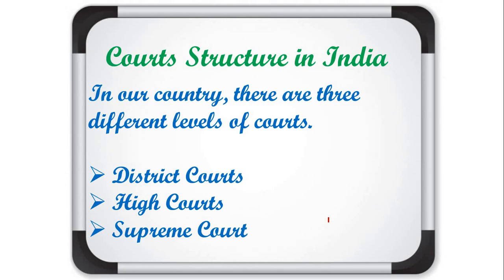High court is at the middle level, and there is a provision of a high court for every state in our country. But as I told you, Punjab and Haryana have a common high court, and the four northeastern states also have a common high court in Guwahati. So at present there are 25 high courts in total. Supreme Court is at the apex level. So this is our court structure.